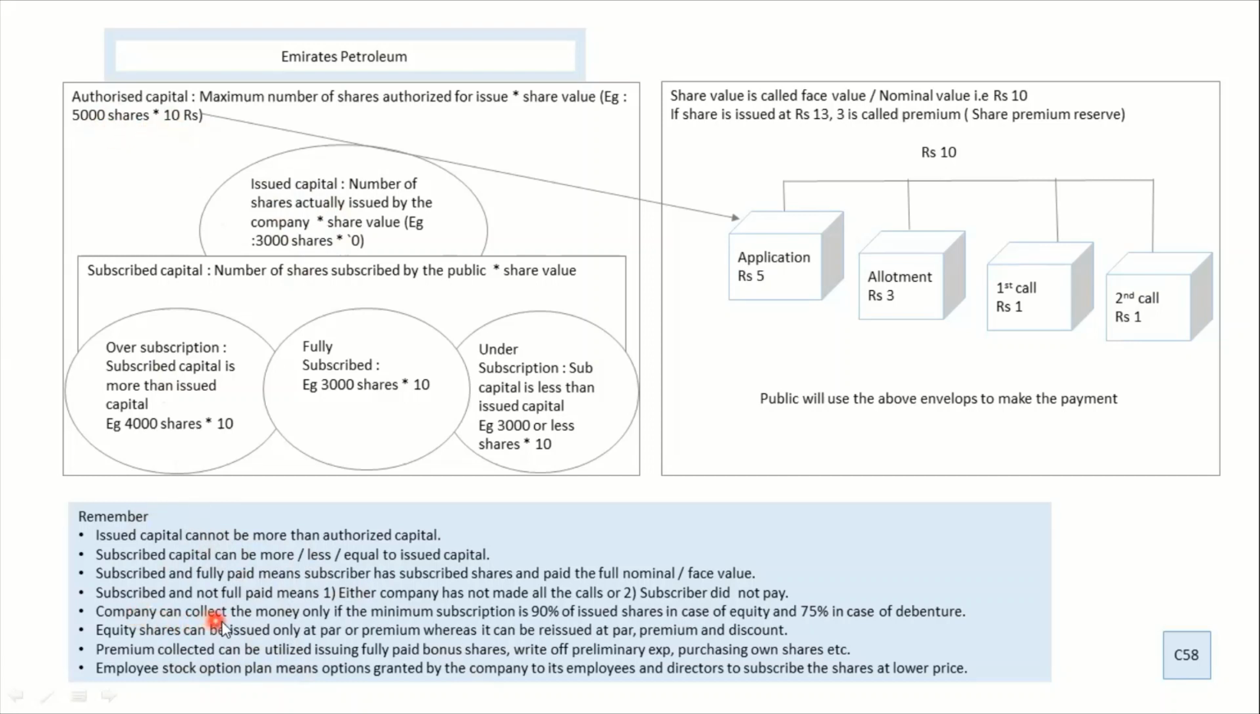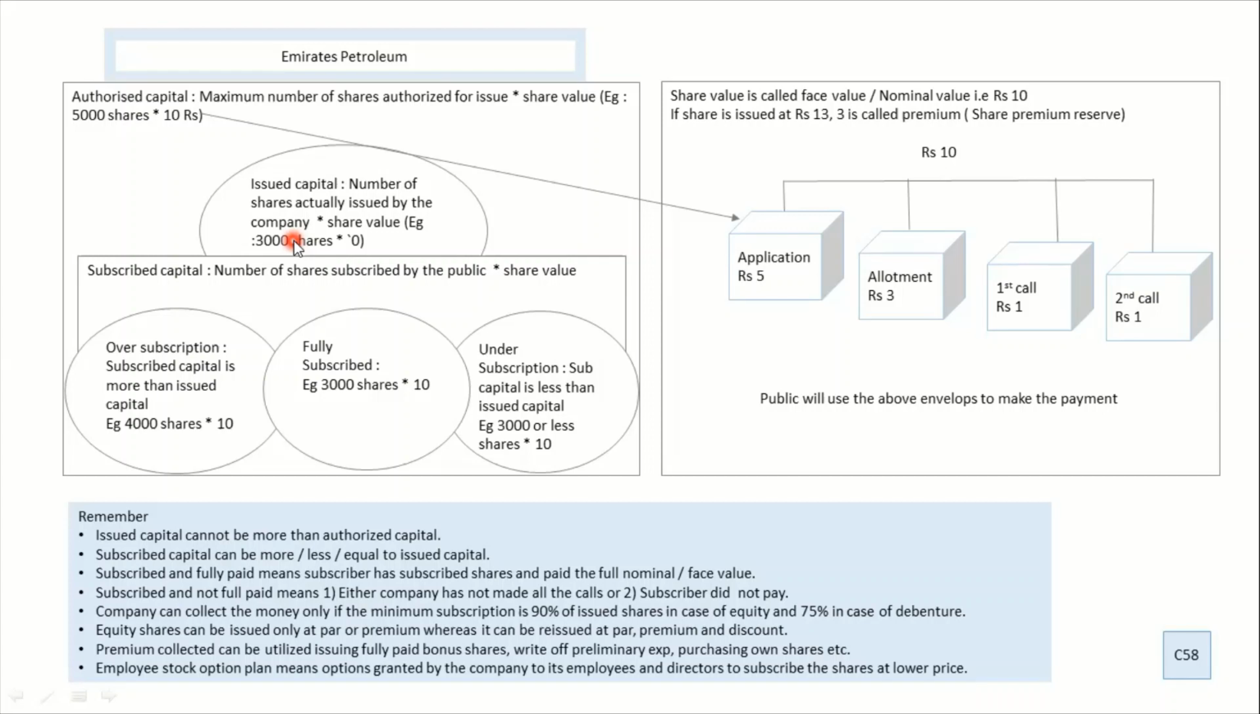Company can collect money only if the minimum subscription is 90 percentage. These are the rules which come as one marker. Now what has happened? How many shares has the company issued? 3,000. So only and only 2,700 shares are subscribed. That is 90%. Only then can the company move forward.